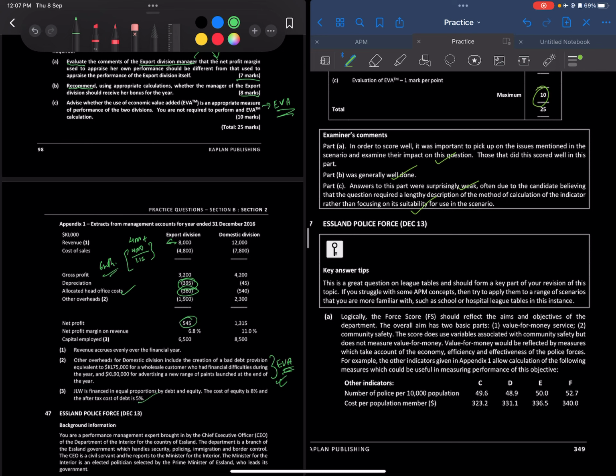So what did they do? Candidates believed that they required a lengthy description of the method rather than the suitability. The question was asking about whether it's suitable or not, but they were doing it differently. So that's pretty much it for this video.